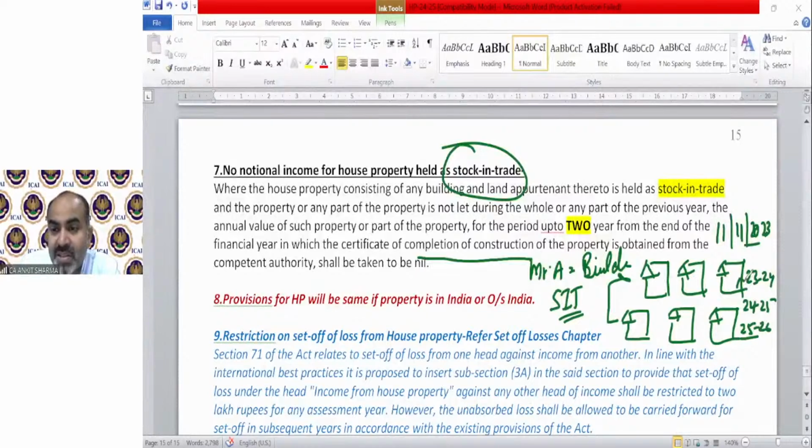So for these 3 years, technically, the year in which the construction is completed and 2 more years from the end of that year, it will not be treated as deemed let out. You need not pay any tax. From the year 26-27, if any of these properties have not been sold off, they will be treated as deemed let out. Clear?